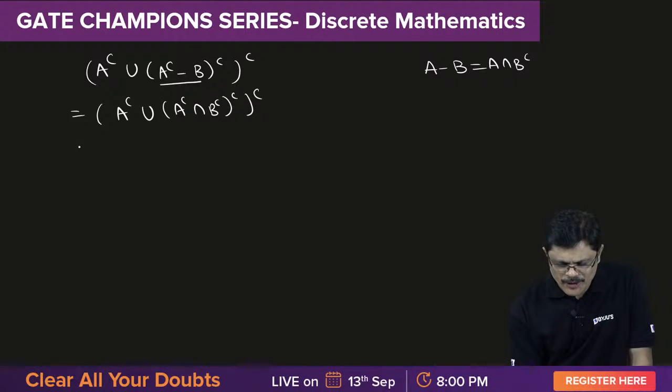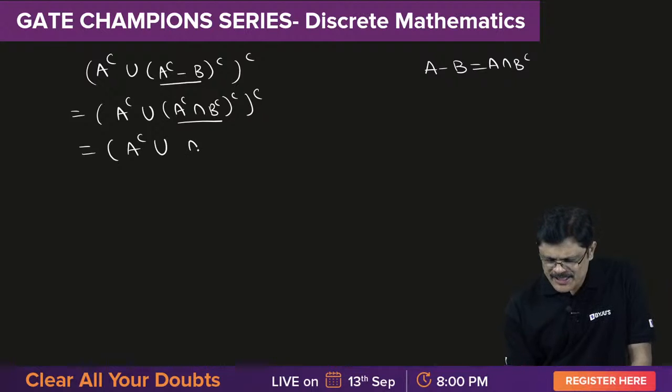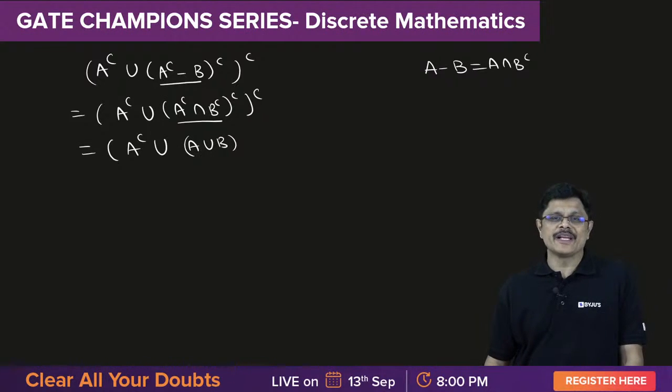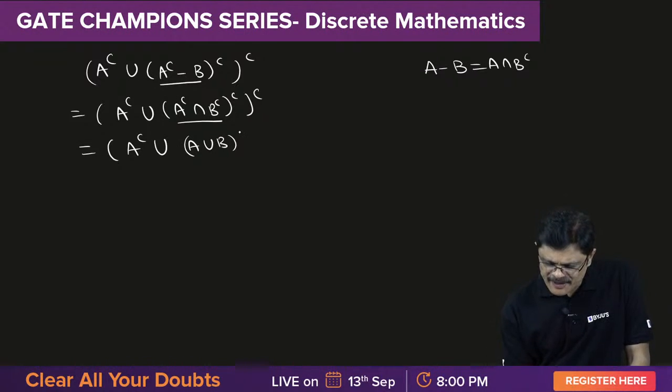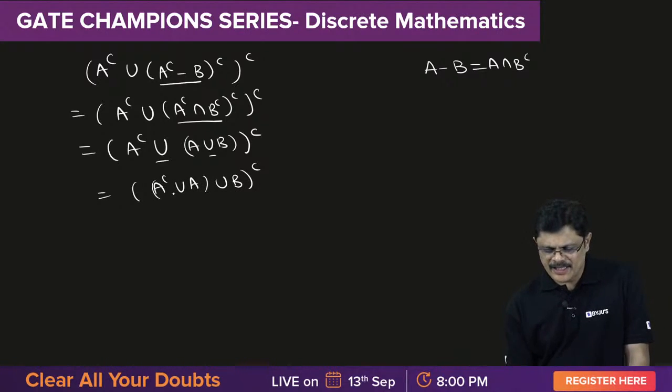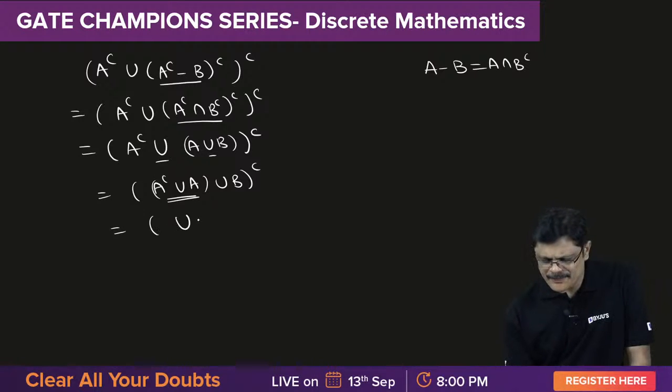Good evening, Anant Mohan. Very good evening. Try this problem, sir. A complement union. What is this? De Morgan's principle, which is A union B, because A complement intersection B complement whole complement is A union B. And for this entire fellow we have whole complement. Now this can be written, because all are unions only, as A complement union A union B by associative property. A union A complement is, hello Kunal More, good evening, the universal set union B, whole complement.